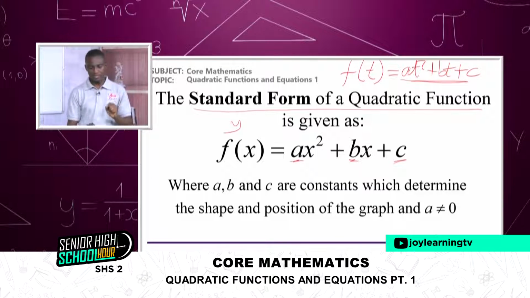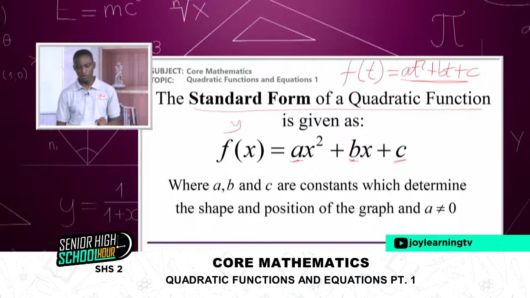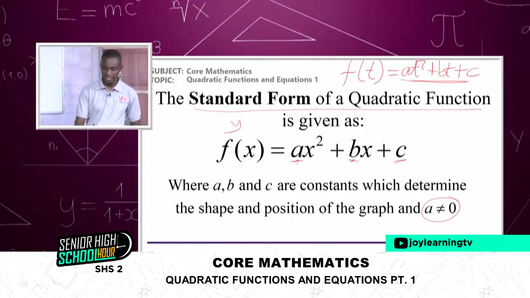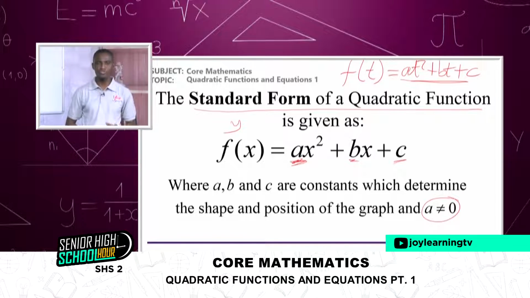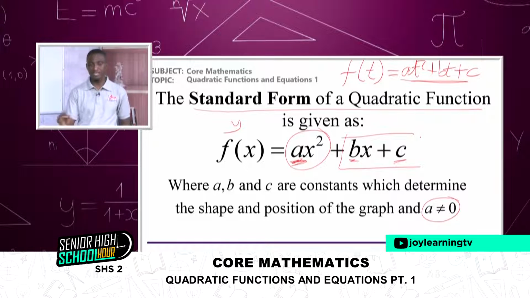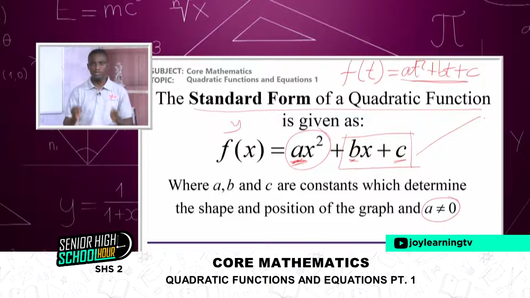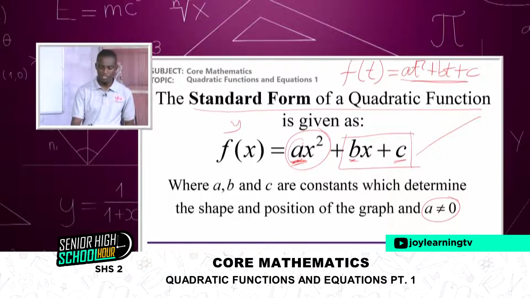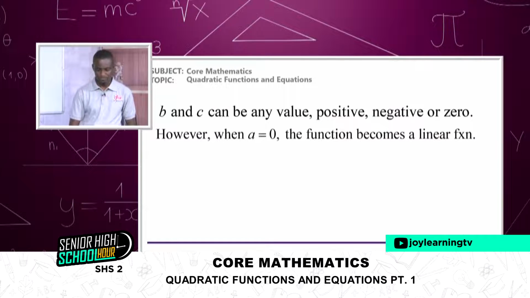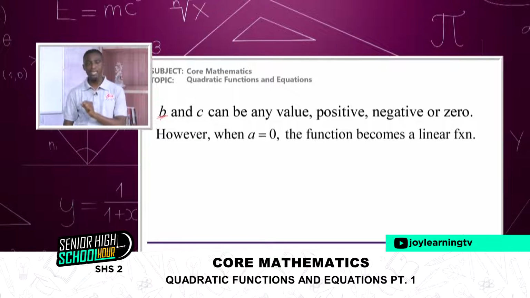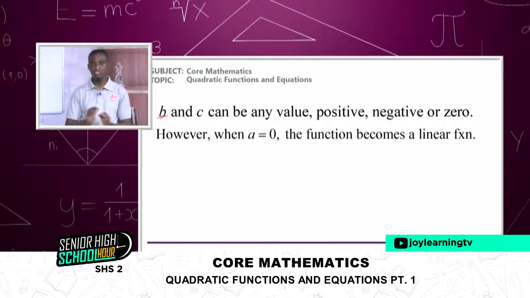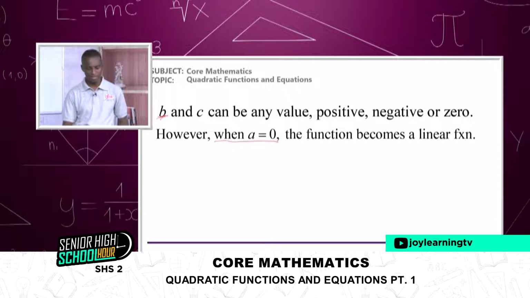And these constants determine the shape and the position of the curve. I will explain that to you. The a that we have here should never be equal to 0. Now the question is, if a goes to 0, what happens? We get bx plus c, which forms a linear function. And so for us to maintain a quadratic, the coefficient of the x squared must never be 0. Then we have this information here. b and c can be any value, positive, negative, or 0. It won't change the quadratic. But if a is equal to 0, the function becomes linear.